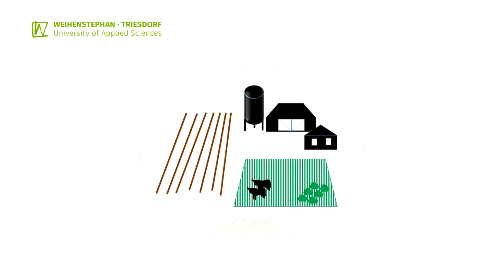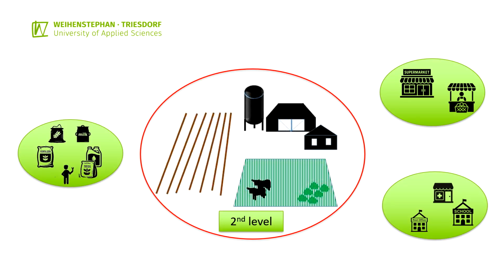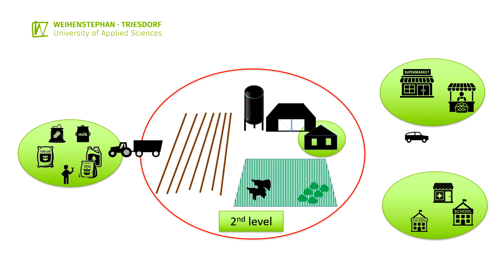The second level is the transport connection between a farming system and the outside world. For the farm, these capacities determine the possible range of production and marketing opportunities, and thus the economic viability of production processes. For the household, the transport capacities determine the possibilities for external supply of food, other consumer goods, and services. They also influence the potential for off-farm income-generating activities and the opportunities to participate in social activities.